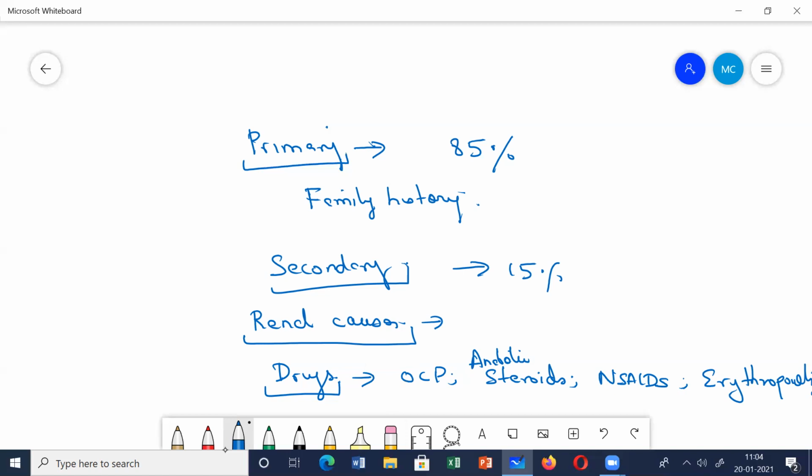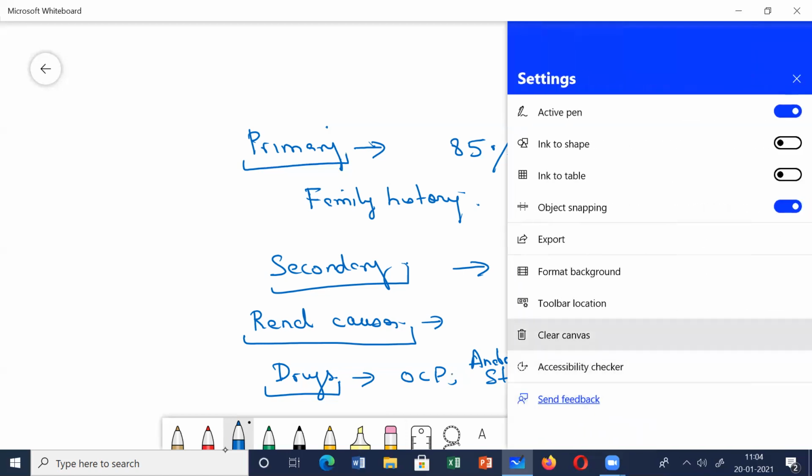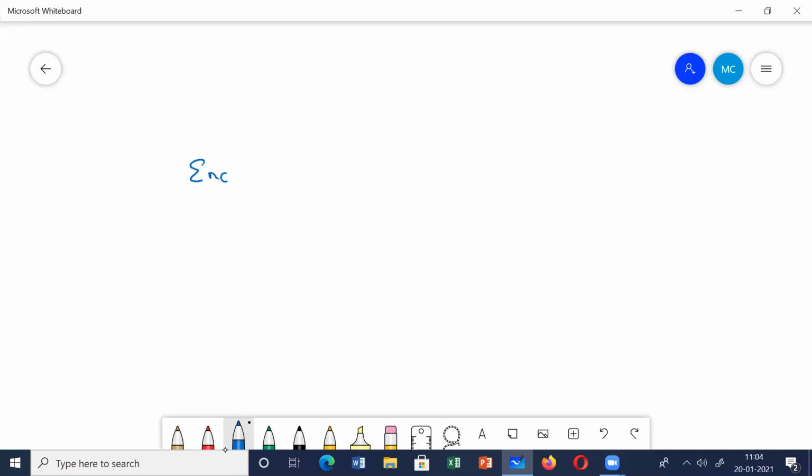And what else can be the reason? Yes, endocrine causes also. So what can be the different endocrine causes? Which endocrine causes can lead to hypertension? Yes, it can be pheochromocytoma, the tumor in the adrenal medulla. If you do remember, what was pheochromocytoma? It was the tumor in the adrenal medulla.